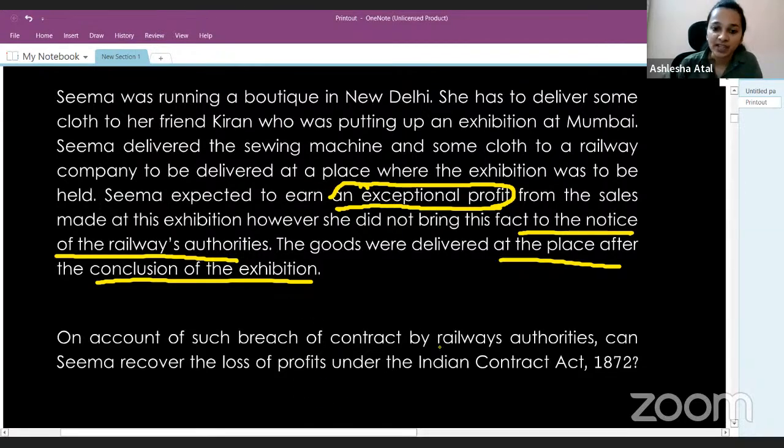Now, on account of such breach by the railway authorities, can Seema recover the loss of profits under the Indian Contract Act 1872? So here the question is asking us, can Seema recover the loss of profit under the Indian Contract Act 1872? If we apply what we have studied in the case law of Hadley versus Baxendale, Seema is eligible to claim damages, but only general damages and not loss of profits, because this will amount to special damage.